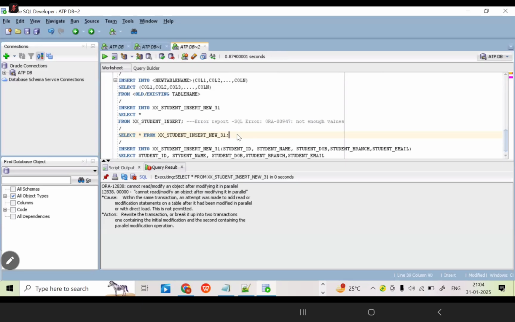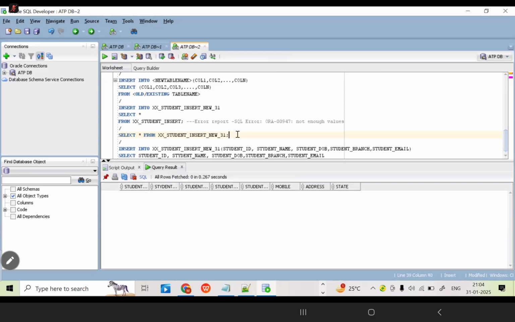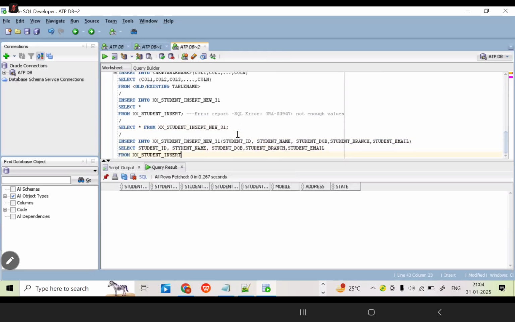Here we have applied the rollback. Now check it. Is there any data? No, nothing. Now I am going to execute the query. Sir, after select open bracket. Select, no need to write.